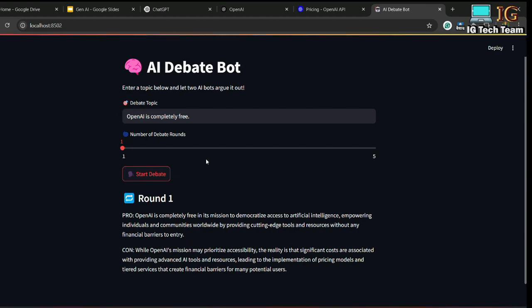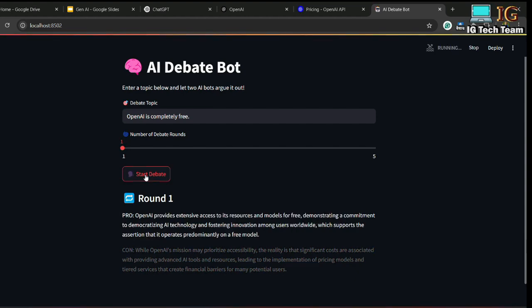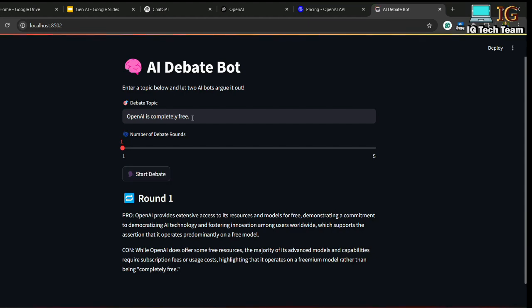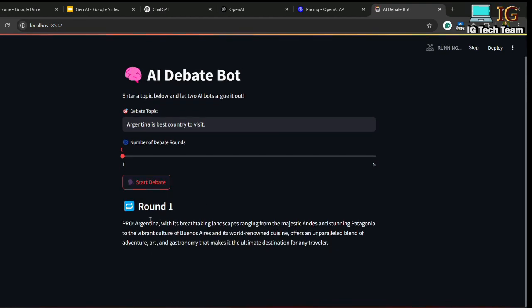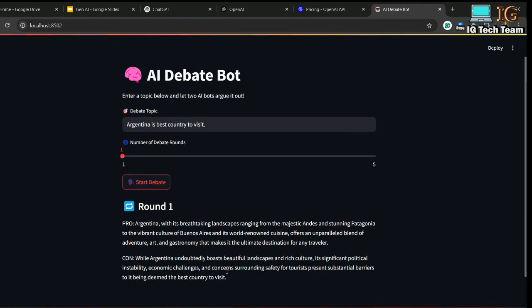Now if you see here, when I click start debate button, the response is occurring at a time. That means this paragraph is opening at a time and this paragraph is opening another time. That means there is no any animation. If I click on start debate again, you see, or if I change the topic, Argentina is best country to visit. Suppose if I provide this topic and if I click on start debate, you can see here the text is generated at a time. There is no any animation. I want to add animation here.